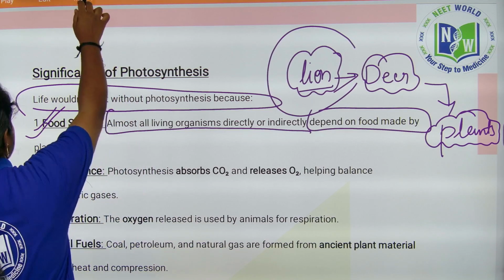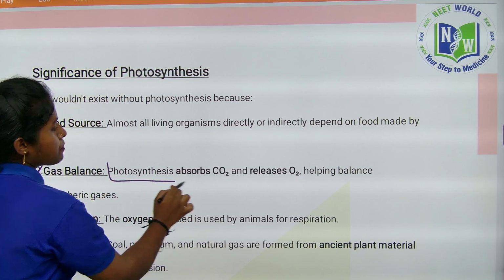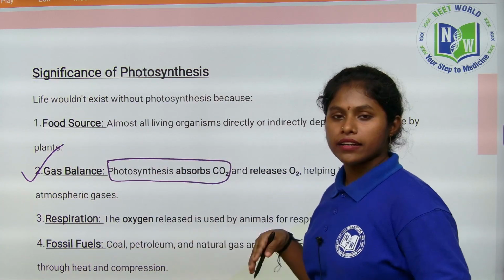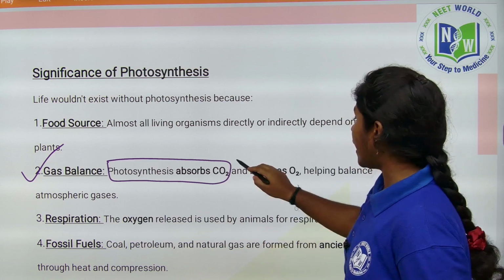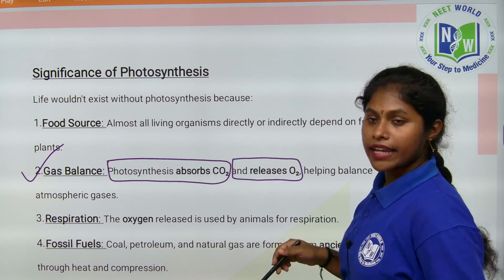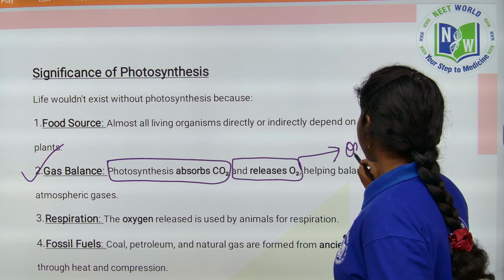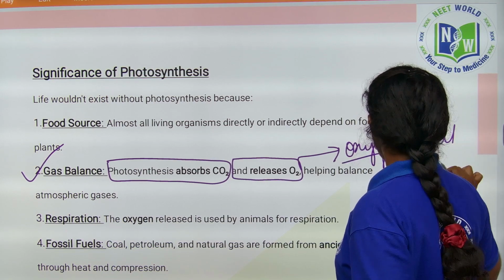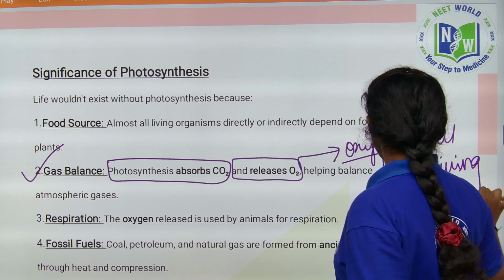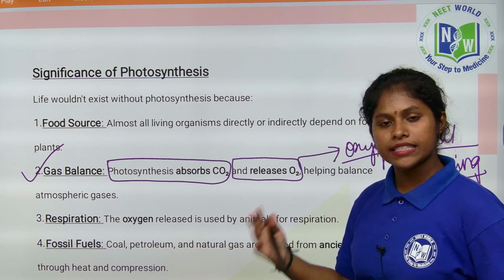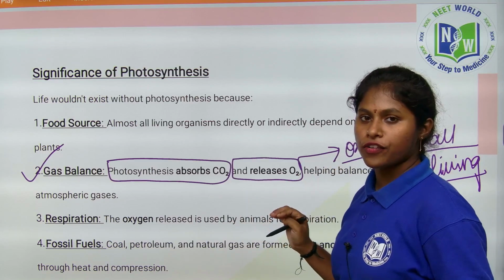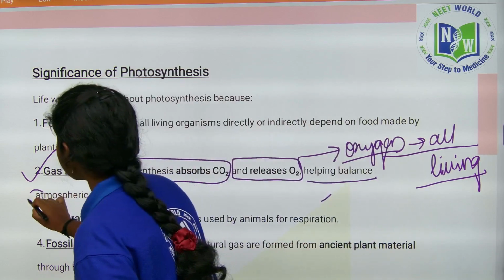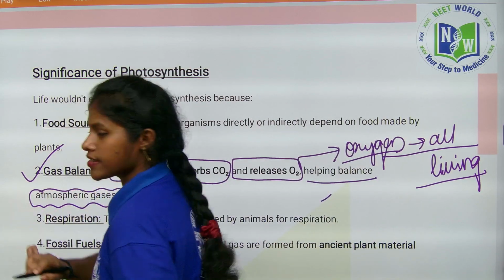Coming to the next, gas balance. Photosynthesis absorbs carbon dioxide. We are exhaling carbon dioxide. The carbon dioxide is taken by the plants, and they release an important gas called oxygen, which is required by all living organisms to produce energy and for various activities. So it helps in balancing the atmospheric gases.